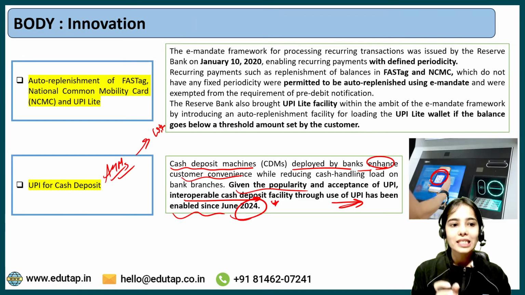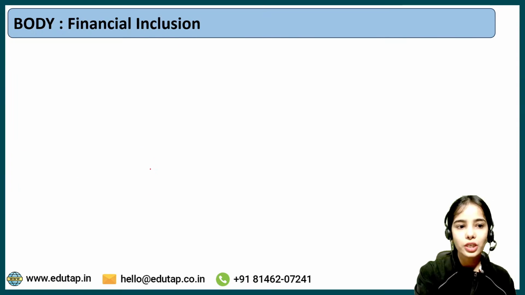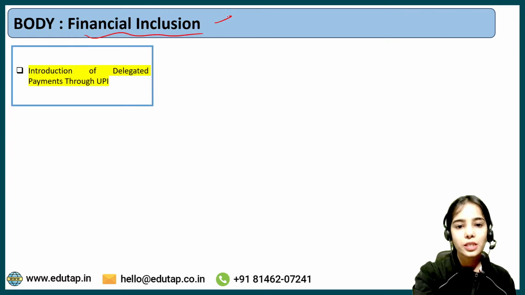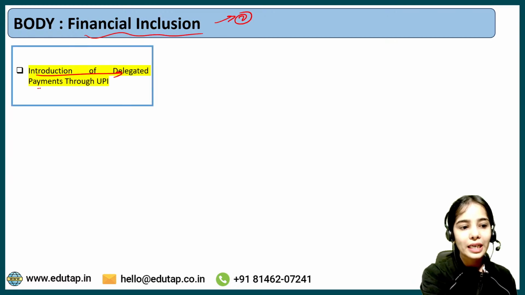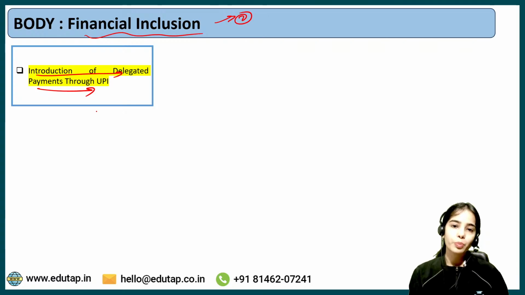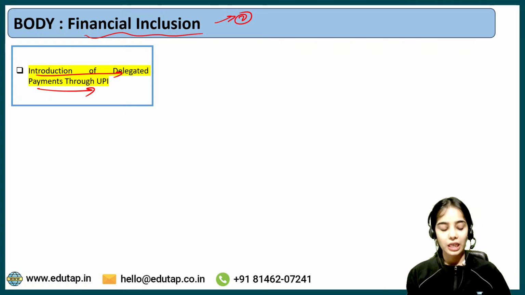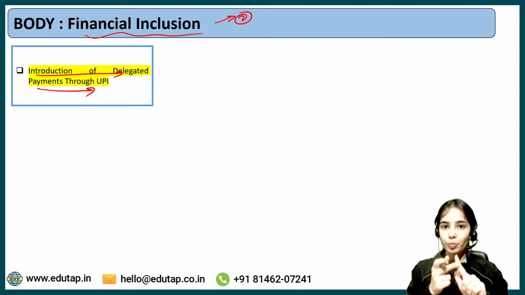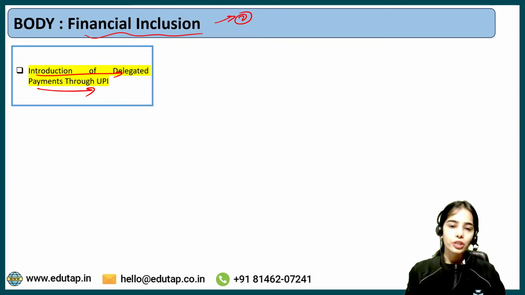Now coming to the next pillar. So innovation, these are the two initiatives under the innovation. Now coming to financial inclusion, the second pillar: introduction of delegated payments through UPI. Now which UPI feature provides the delegated payment? Is it UPI Lite? Is it UPI 123 Pay? Is it UPI Circle?